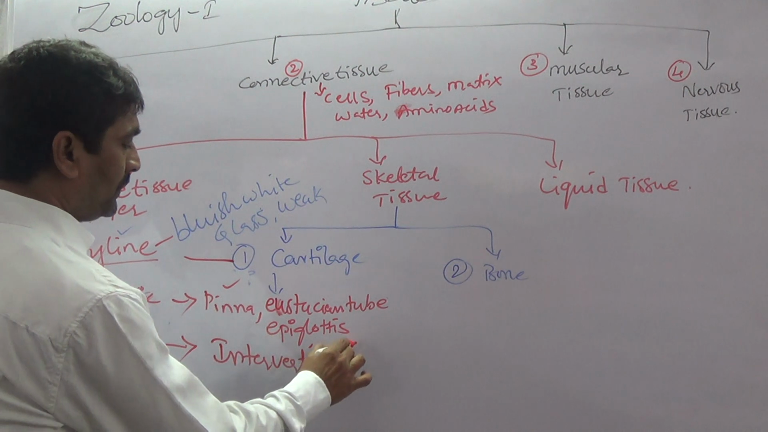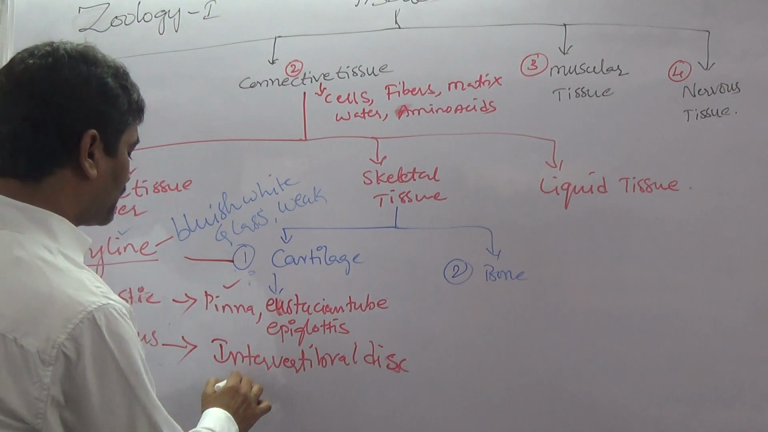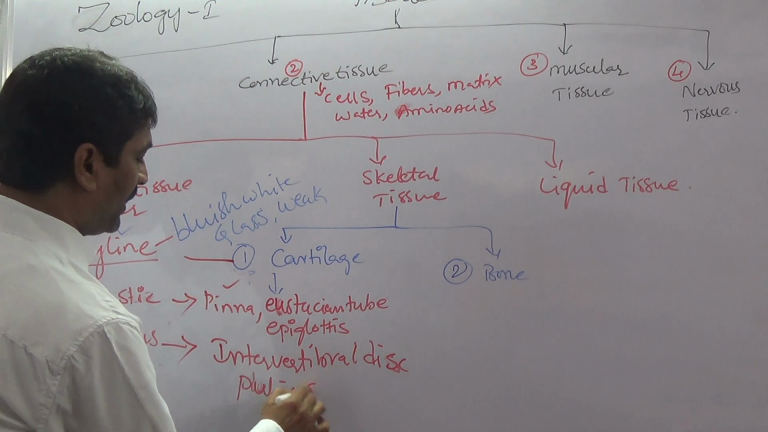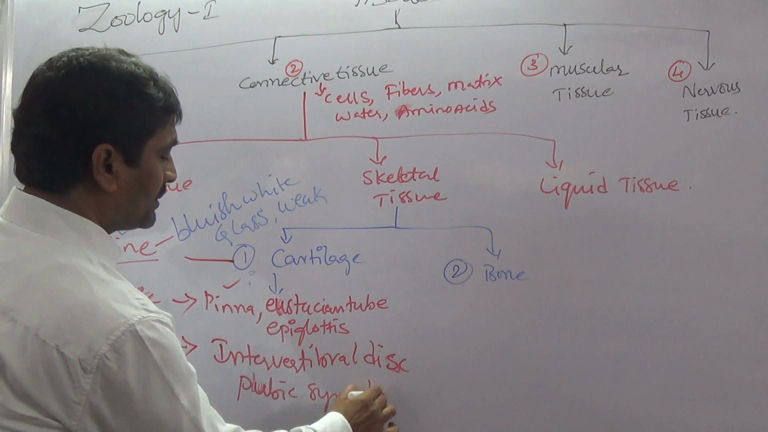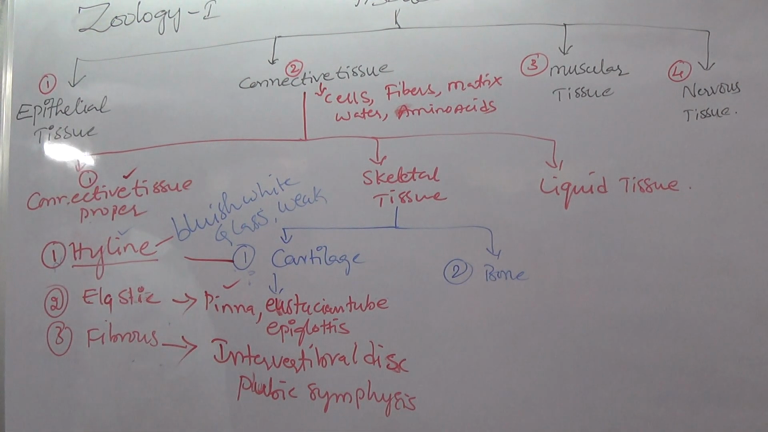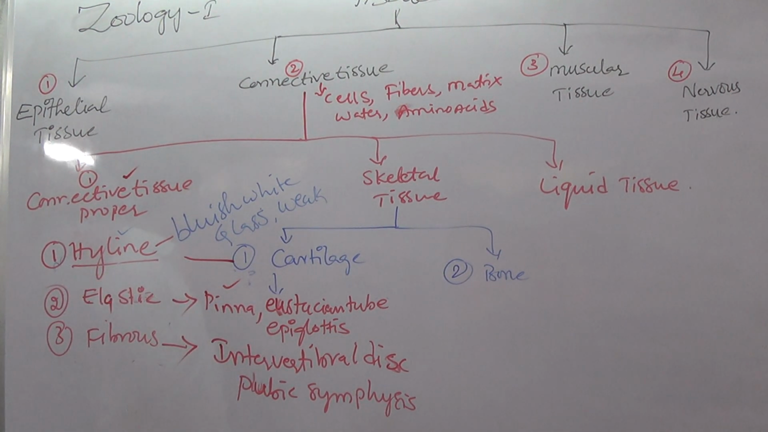Intervertebral disc as well as pubic symphysis. So these are two parts that have fibrous cartilage. So fibrous cartilage, elastic cartilage, and hyaline cartilage, these are the three types. These three types of cartilage belong to cartilage tissue. So cartilage tissue belongs to skeletal tissue.